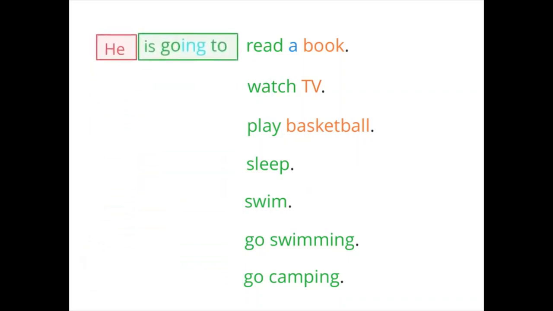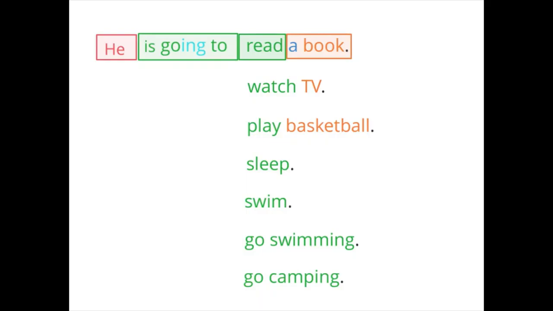I want you to notice how some of these verbs need an object and some do not. With read, we do not need to have an object, but we can. We could say he is going to read. We can also say he is going to read what? He is going to read a newspaper, he is going to read a magazine, or he is going to read a book.